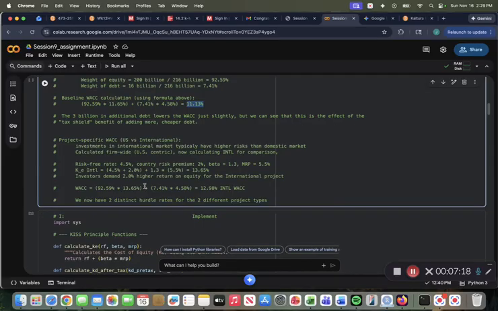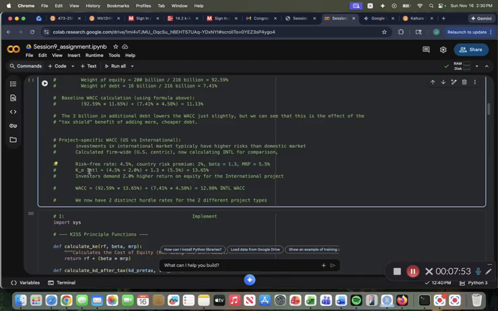So now looking at the U.S. versus international project-specific WACCs, the investments in international markets typically have higher risks than the domestic market or the U.S. market. So we already calculated the U.S.-centric firm-wide WACC calculation, so we've got to calculate the international WACC for comparison. So the risk-free rate is still 4.5%, and then we have a 2% premium that we have to add on to that to consider how there's some extra risk investing in international markets. And then the beta and market risk premium will stay the same as well, as we see here.